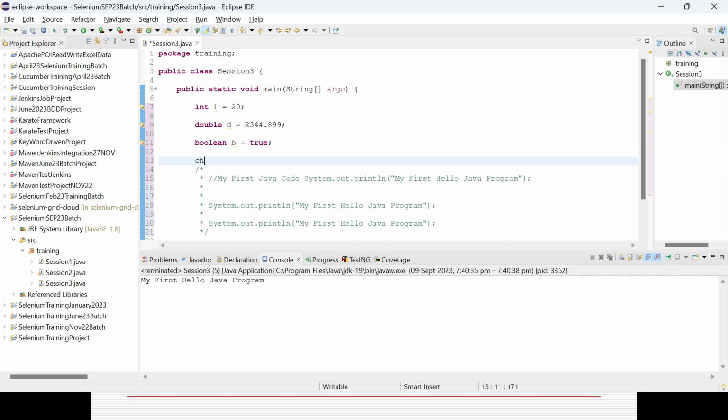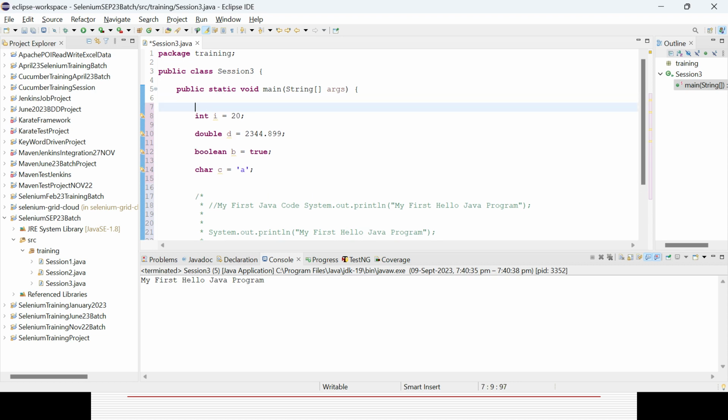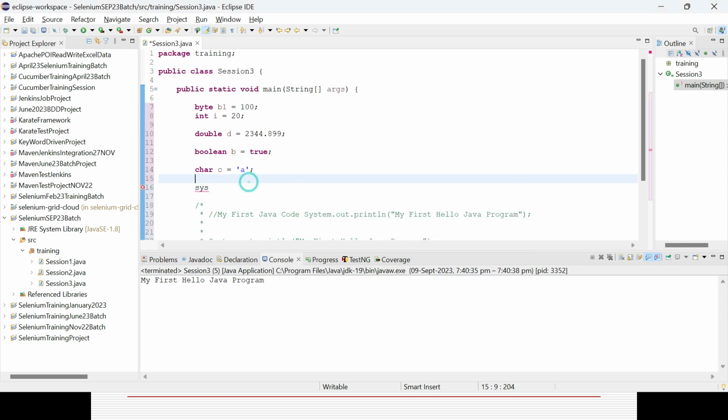You can define a char c, within single quotes you can give any alphabetic value, uppercase or lowercase. That is the way you can define four types of variable. You can also define a byte, say b1, equal to 100. That is fine, and now I can print out this variable.